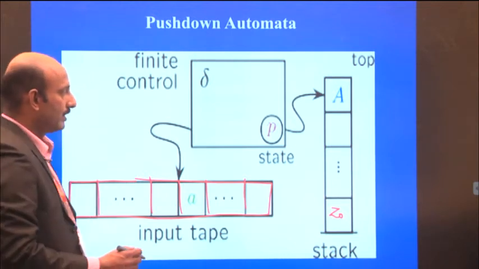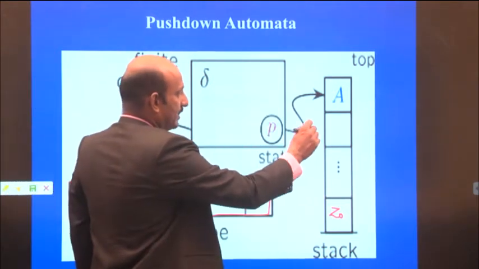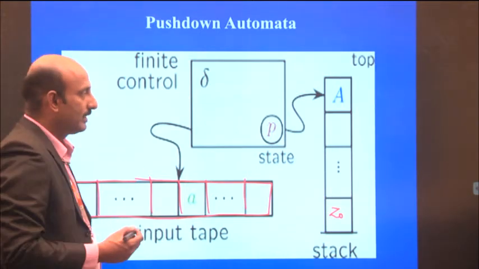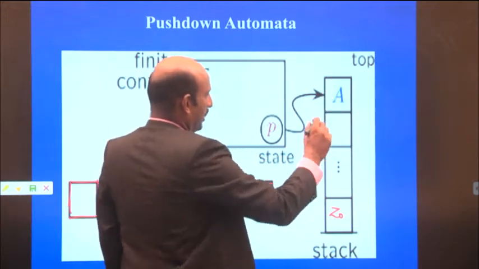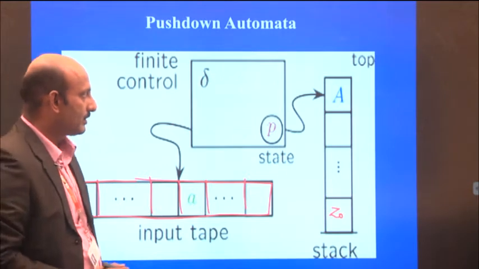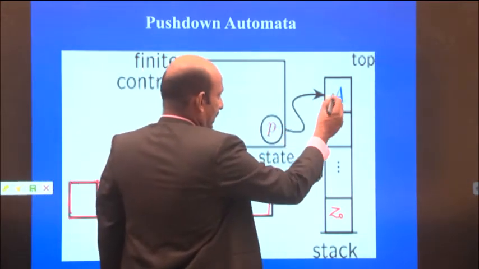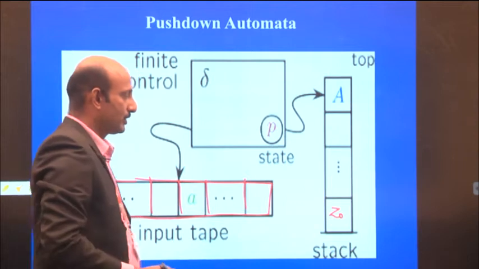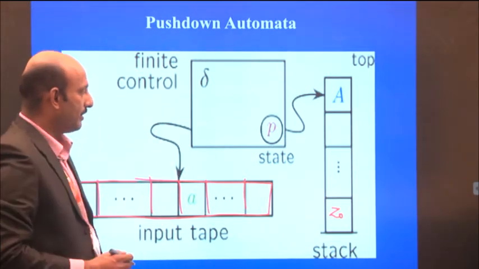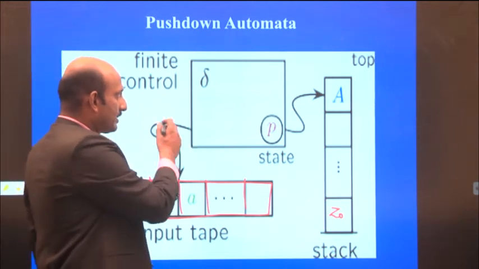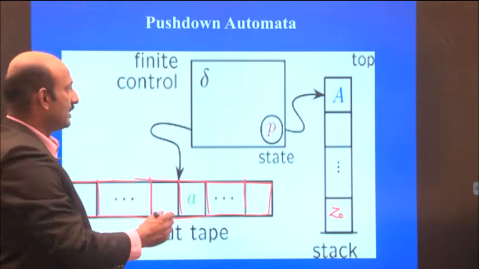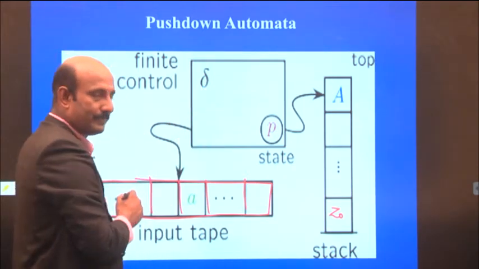When we push an element or pop an element, it has to be done at the top of the stack. All the operations are performed at the top of the stack. Next is the finite control, which has the transition function, mentioned as delta.